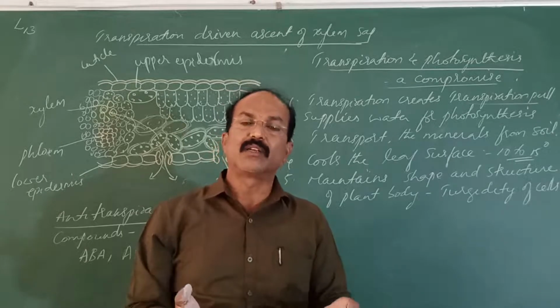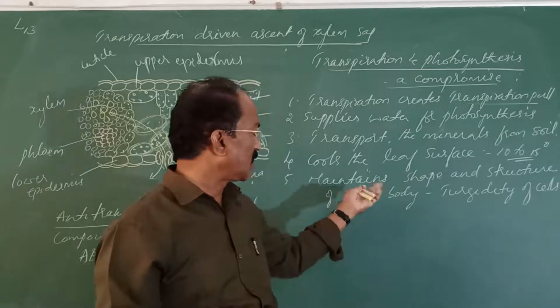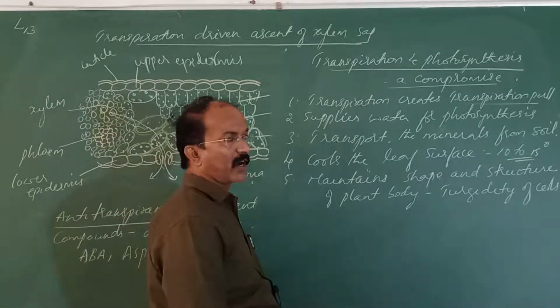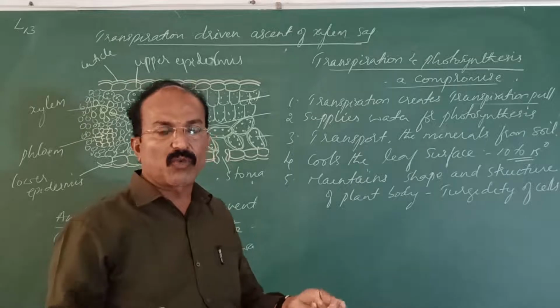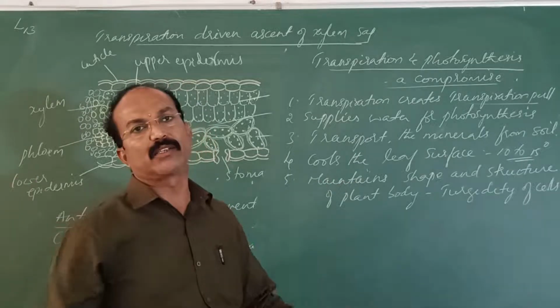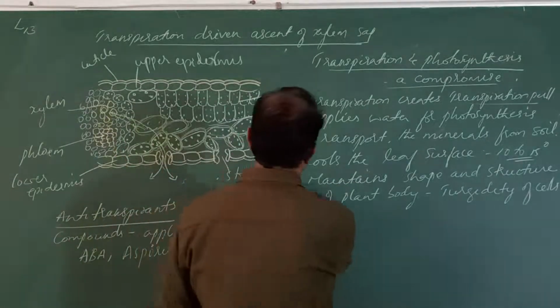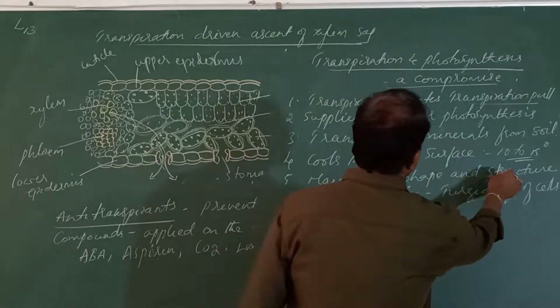Transpiration maintains the shape and structure within the plant body, and also it maintains turgidity in the cells. So the cells absorb more and more water. When the cells are turgid, the plants are in healthy condition. So that maintains shape and structure.